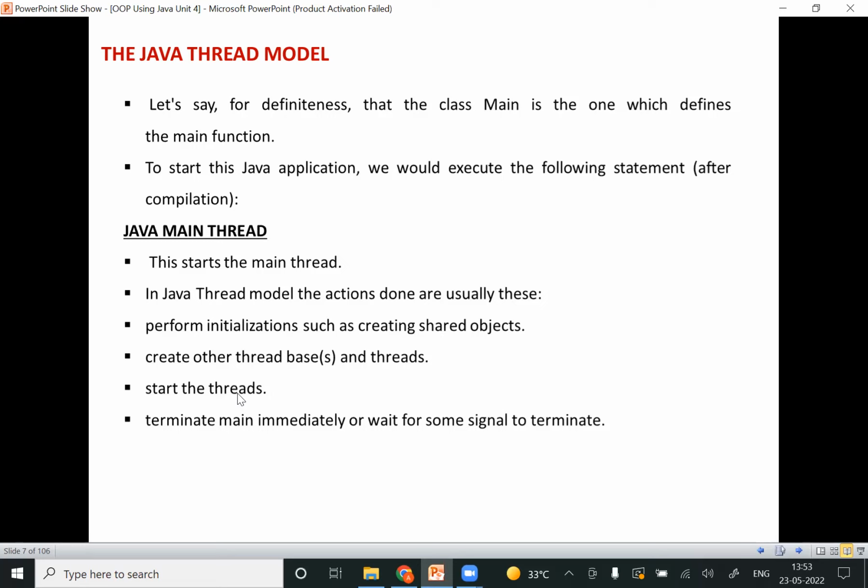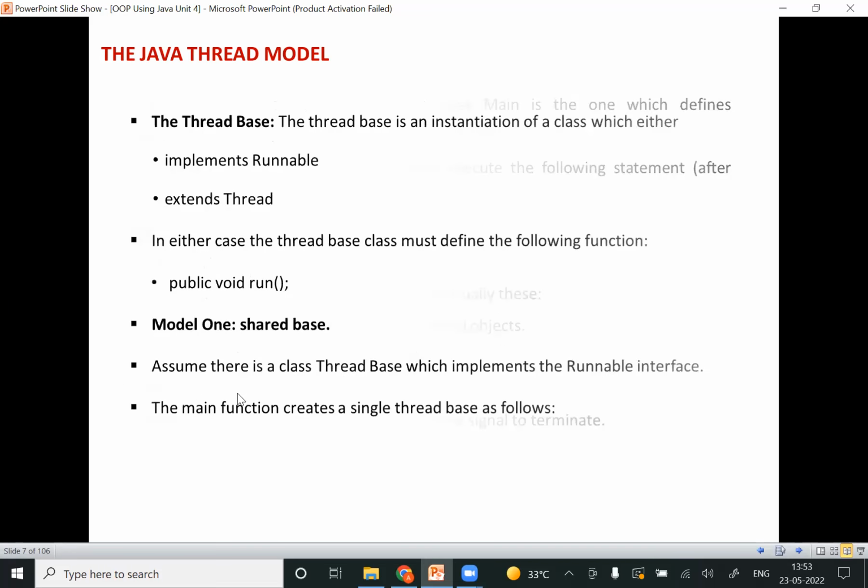Okay, so as I already told you, we will be having the 5 stages. So after doing the execution without any obstacles, then it will be entering into the termination state only. So once the thread got terminated in this, obviously we are going to terminate the main also. Okay, so as I told you that this is the thread base. So the thread base, we are calling it an instantiation of a class, which is either implementing the interface or else extending the class.